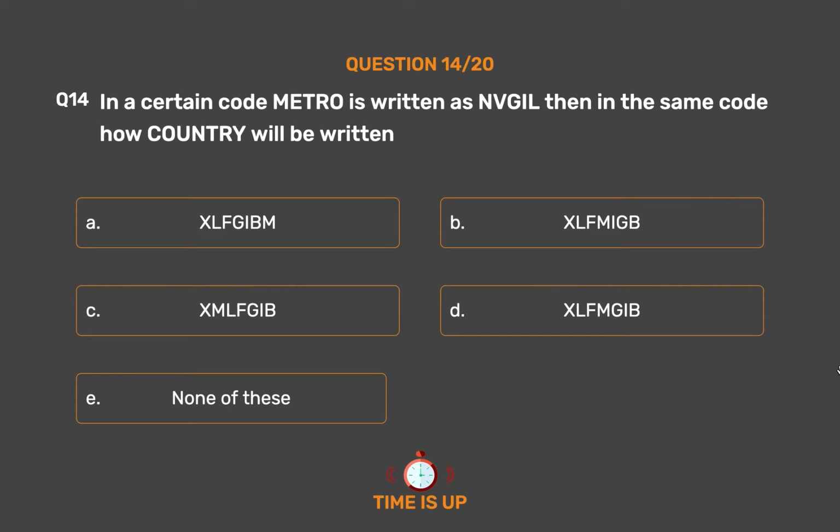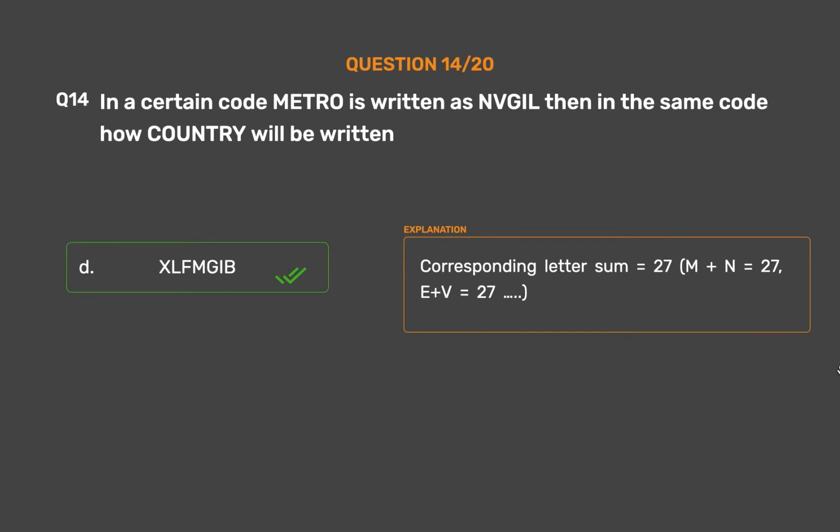The correct answer is option D, Klfmgib. Corresponding letter sum equals 27. M plus N equals 27. E plus V equals 27.